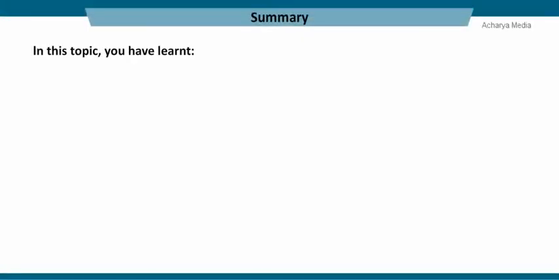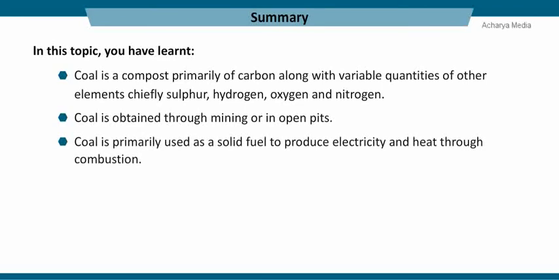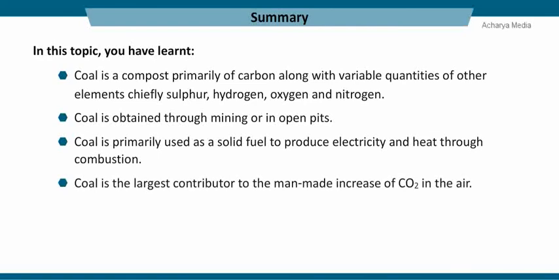In this topic, you have learnt coal is composed primarily of carbon along with variable quantities of other elements, chiefly sulfur, hydrogen, oxygen and nitrogen. Coal is obtained through mining or in open pits. Coal is primarily used as a solid fuel to produce electricity and heat through combustion. Coal is the largest contributor to the man-made increase of carbon dioxide in the air.